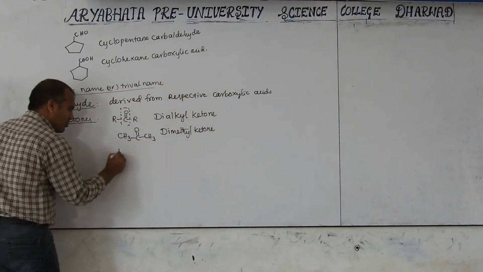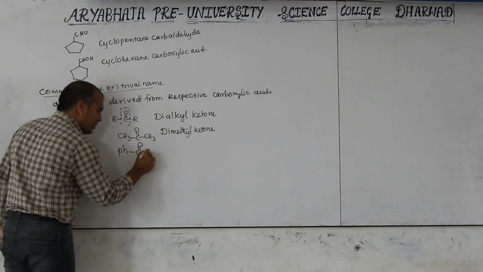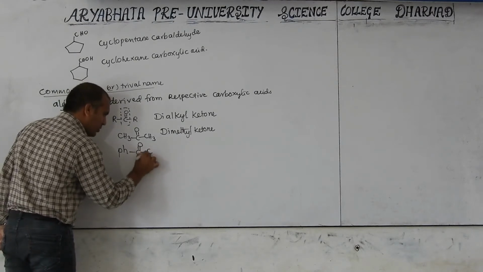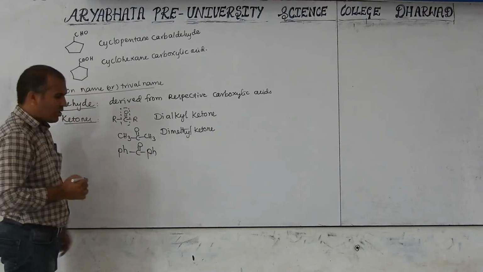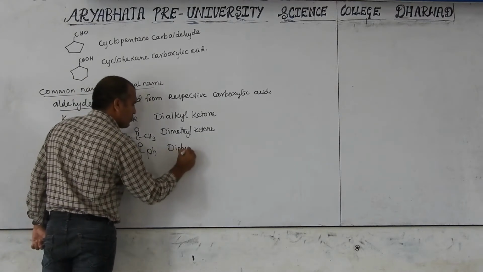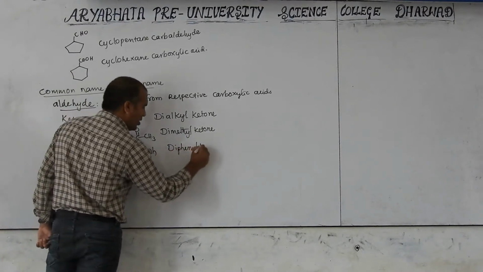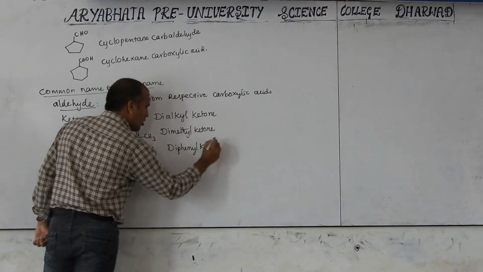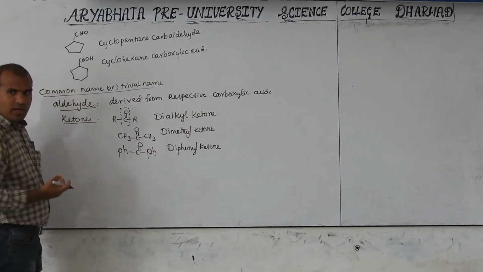For example, here also phenyl C6H5, and here also C6H5. This is called diphenyl. Two same phenyl groups is diphenyl ketone. This is dialkyl, and this is the diaryl, aromatic part.